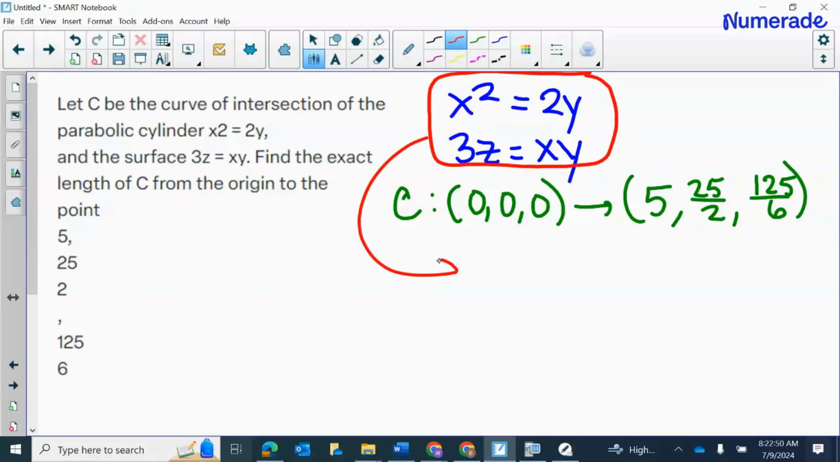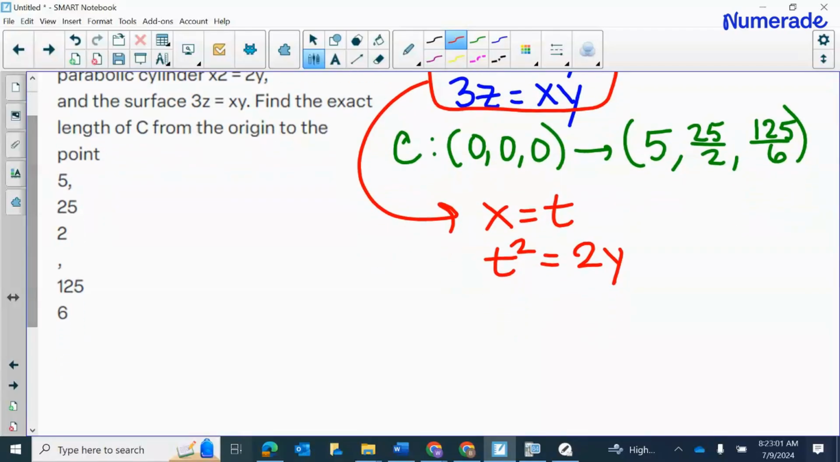How am I going to do that? Well, let's let x equal t. Now, if x is equal to t, that means that t squared would be equal to 2y. And if I solve for y, dividing both sides by 2, I'm getting y equals t squared over 2.